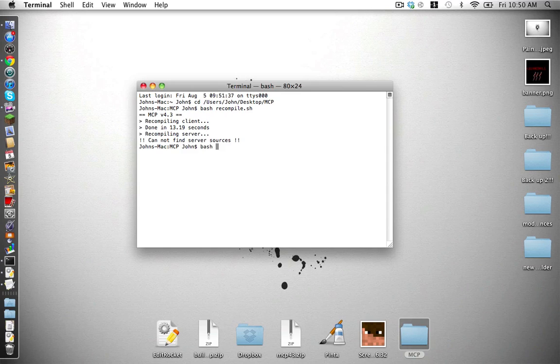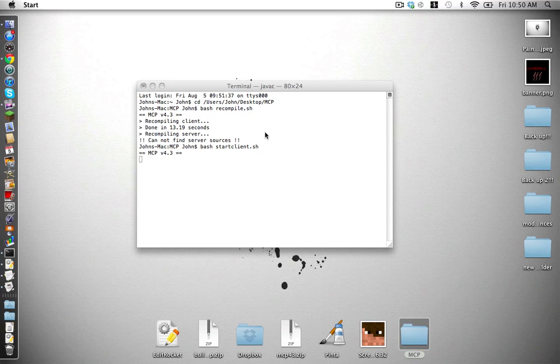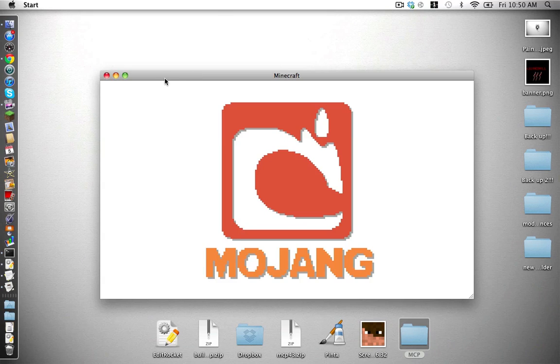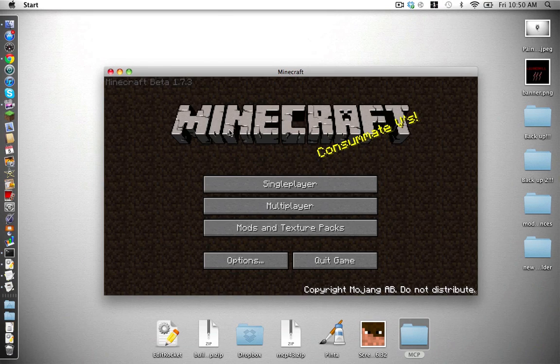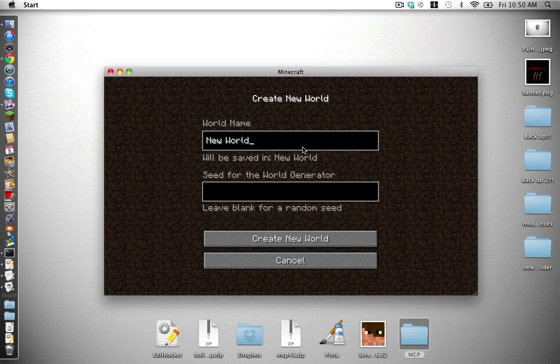Cool, no errors. So we type bash start client.sh. And I'm going to make a new world and make a furnace, and I'll be right back.